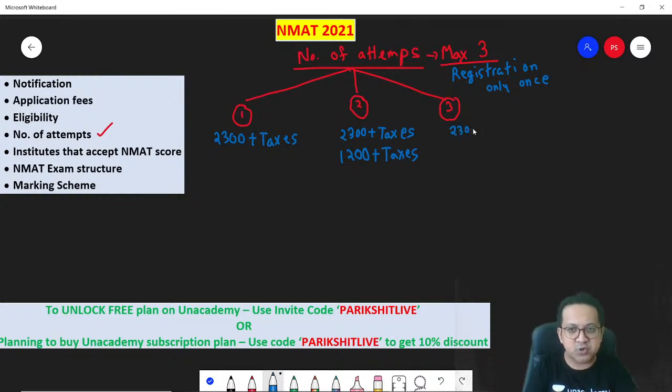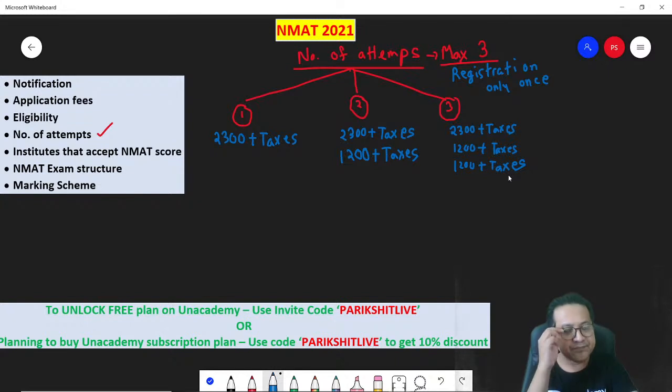Similarly, if someone wants to attempt 3 times, it is 2,300 plus taxes, 1,200 plus taxes the second time, and the third time again it will be 1,200 plus taxes. Provided you wish to apply for maximum 5 colleges. If it is more than 5 colleges, you need to pay more money.